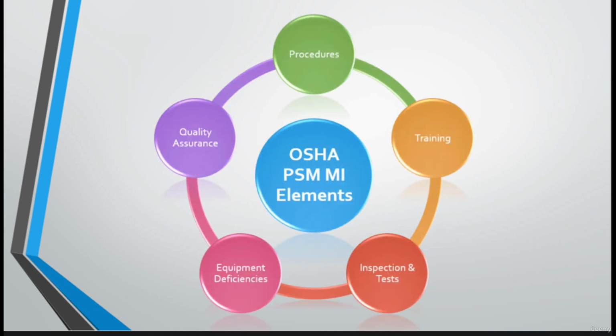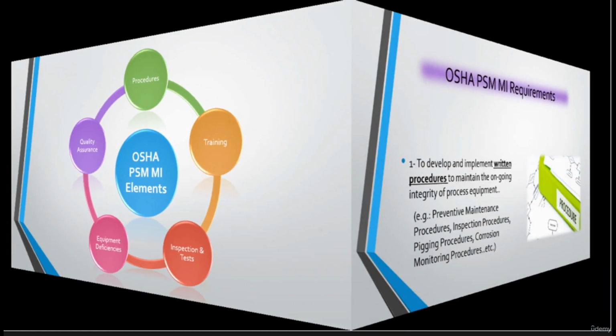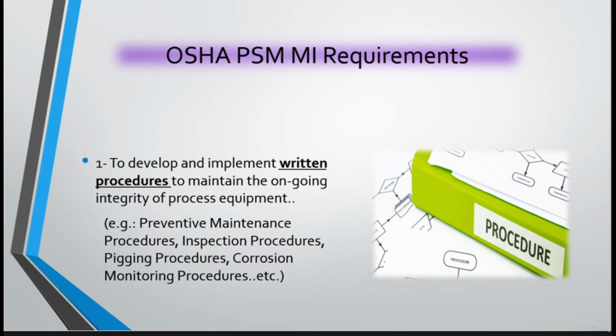And regarding the controls, what are the OSHA PSM mechanical integrity elements? We have here five major elements. They are summarized as follows: the procedures, training, inspection and tests, equipment deficiencies, and quality assurance. Regarding the procedures, OSHA mandates to develop and implement written procedures to maintain the ongoing integrity of process equipment. Examples are preventive maintenance procedures, inspection procedures, pigging procedures, corrosion monitoring procedures, and so on.